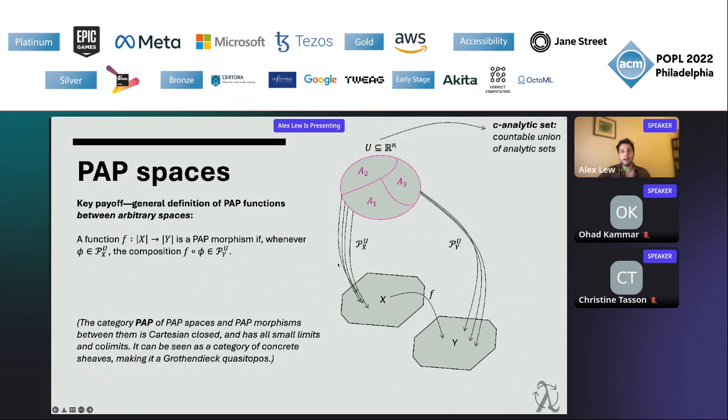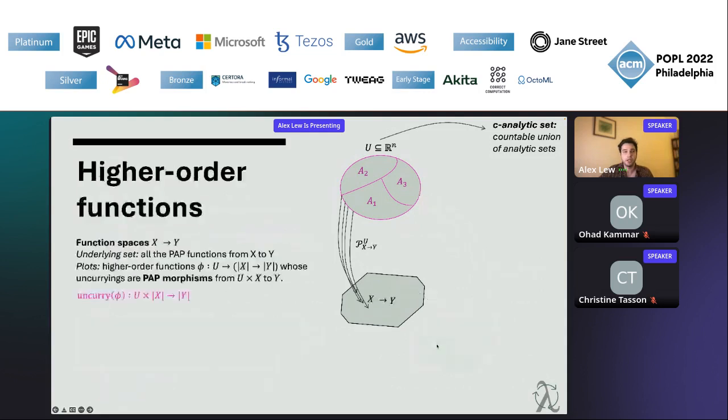We can use these PAP spaces to interpret the types in our language, for example, to handle higher order functions. In particular, we can think about when a higher order function is PAP by defining a PAP space of X to Y functions. Our underlying set is just going to be all the PAP functions from X to Y. And then we'll have to choose our plots. Which higher order functions from this Euclidean space into this function space do we want to consider as plots?